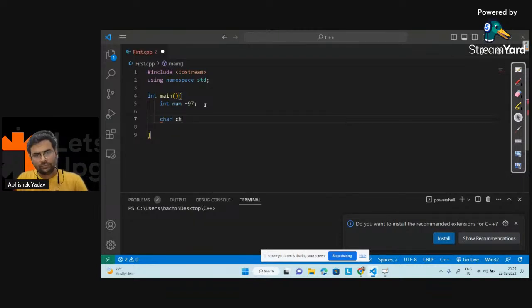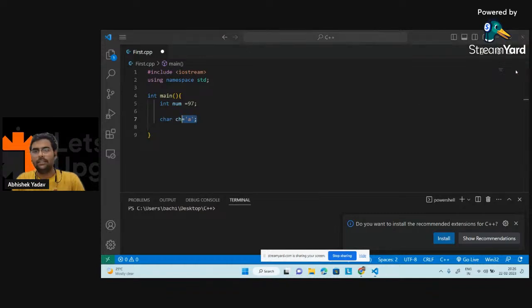After that, you have a char. You have a variable of character type. Character type means it will store character values. Character values means A, B, C, D, like single quoted values here. So if I say char ch is equal to 'A', then A will get stored in the character variable ch. Let's discuss the character variable. Please write in the chat, guys, how many bytes will a character occupy?